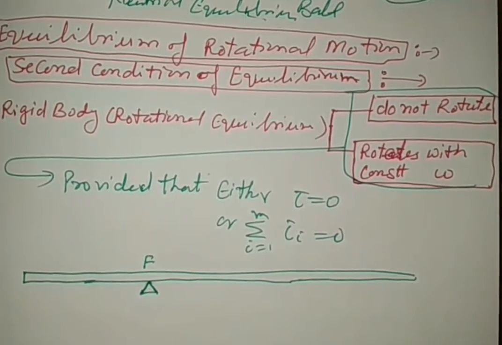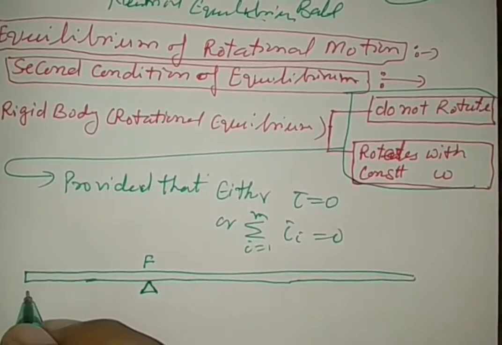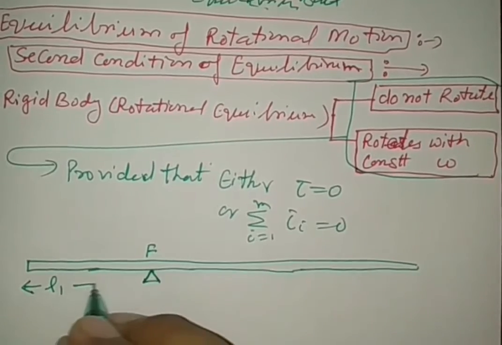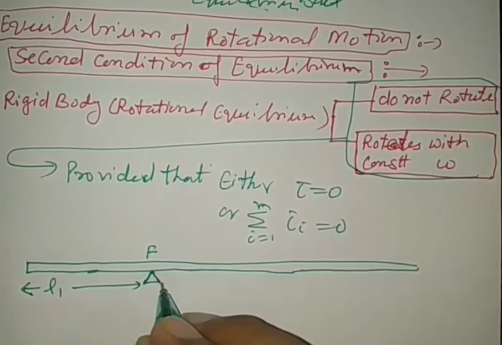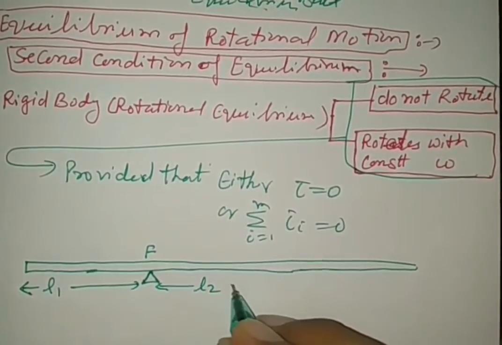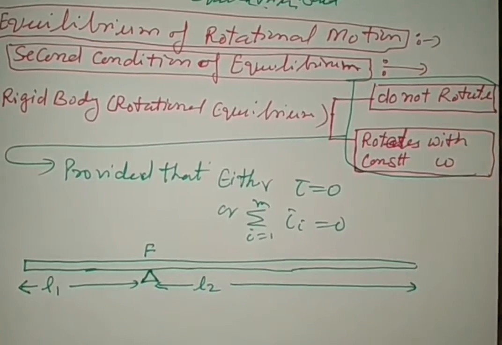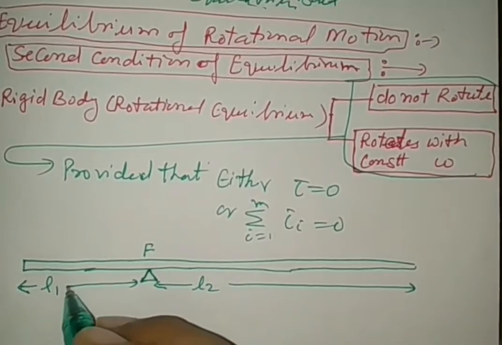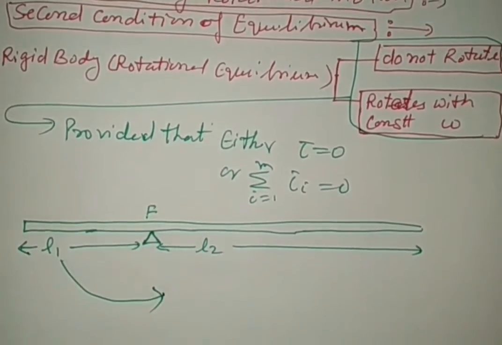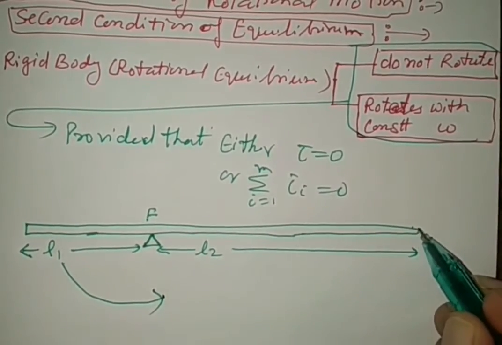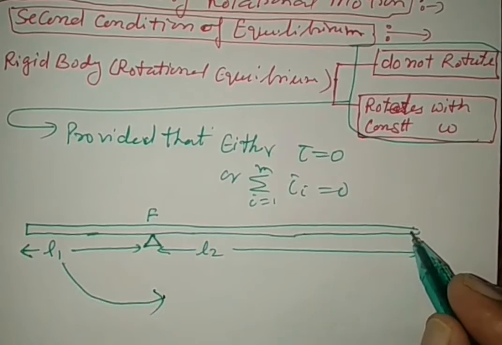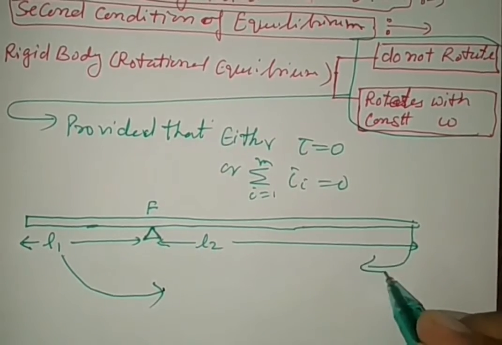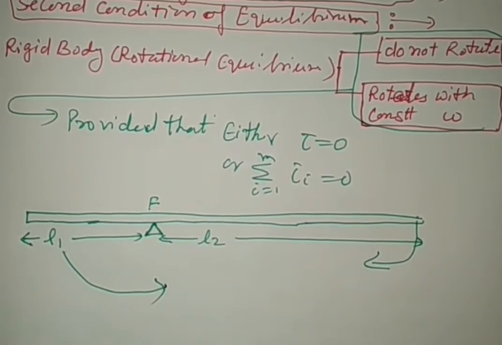The length on one side of the bar is L1 and on the other side L2. The tendency of the left-hand side is to rotate anti-clockwise, whereas the right-hand side of the bar tends to move clockwise.